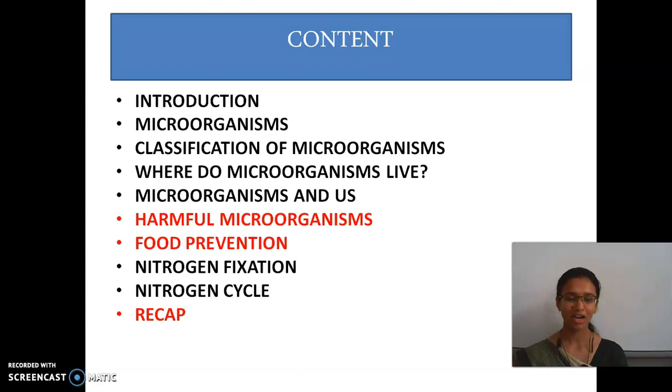And then, microorganisms and us. We have seen this in the last class. How the microorganisms are useful to us, in what way they are beneficial to us. First, they help in making milk into curd. Milk has lactose. What is the bacteria involved in that action? Lactobacillus. Lactobacillus converts lactose to lactic acid, that is curd.